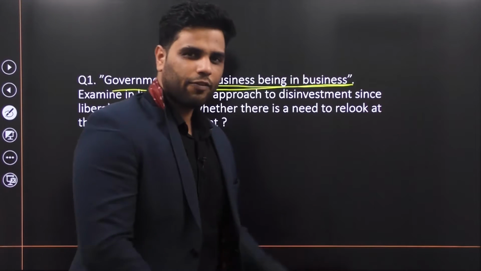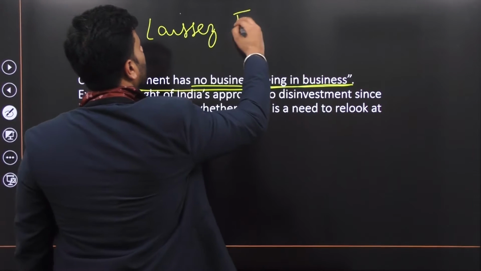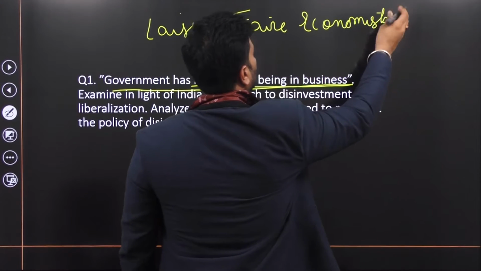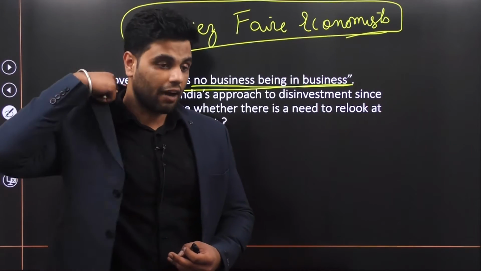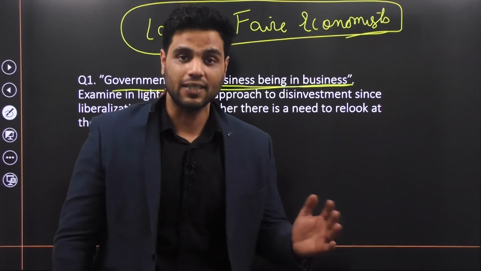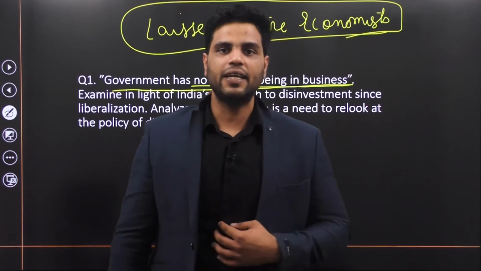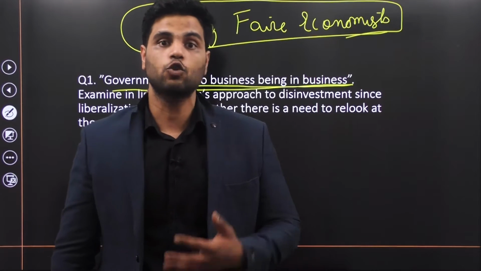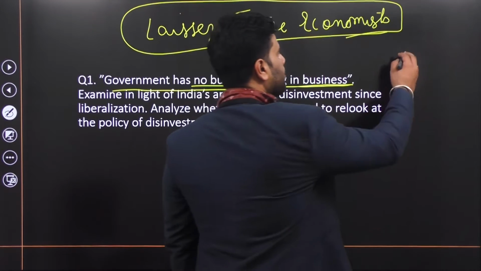You know, there is a set of economists who are also known as free market economists or laissez-faire economists. These people say that government has no business in business. That means government shouldn't have any companies, any commercial operations. So for example, government in India has various business ventures. Government has banks, its own petroleum companies, coal companies. There are various companies that government is operating. We call them PSUs.